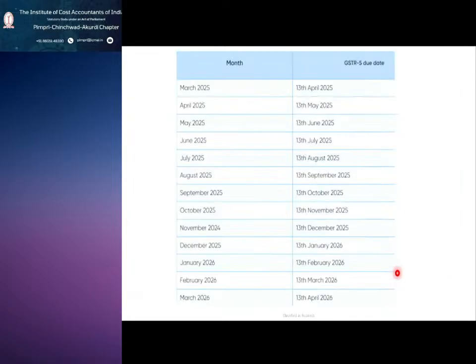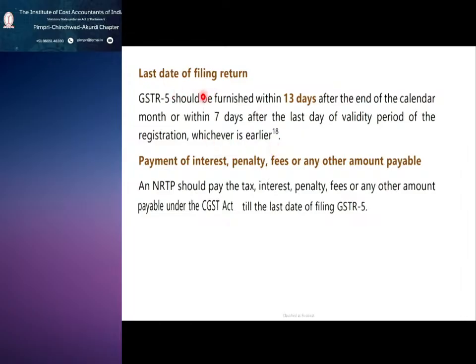So this is the meaning for the last date of filing return. Payment of interest, penalty, fees or any other amount payable. So the NRTP should pay the tax, interest, penalty, fees under the GST till the last date of filing GSTR 5. So if anything is applicable, whatever tax, interest or penalty fees, he has to do all those payments till the last date.